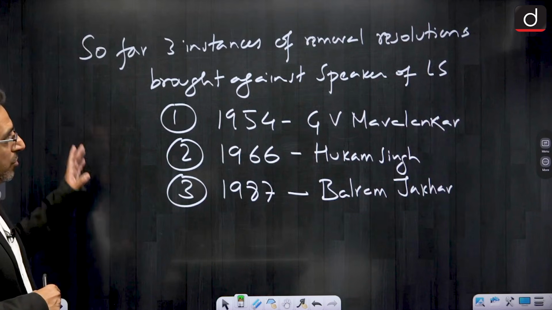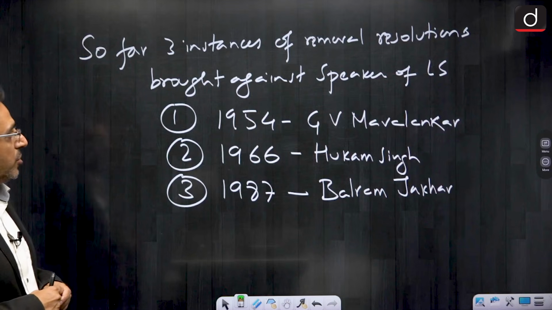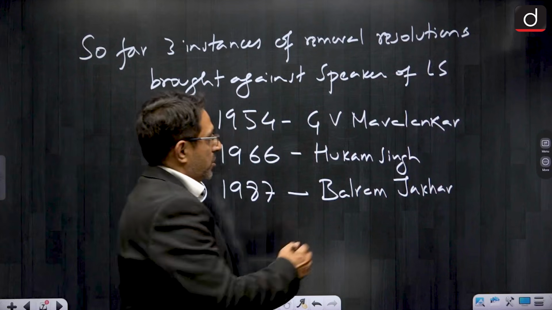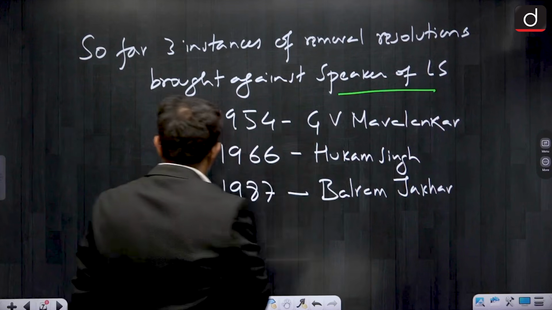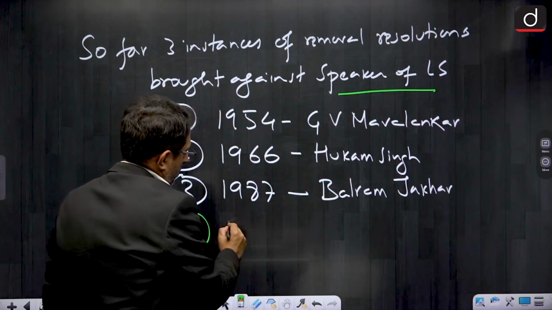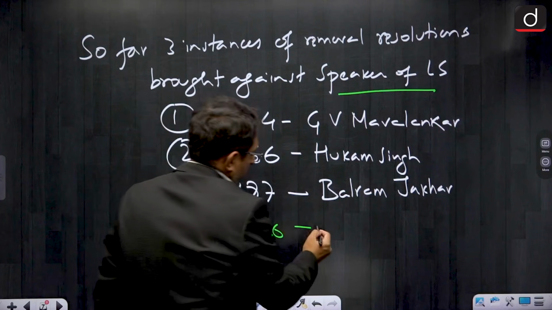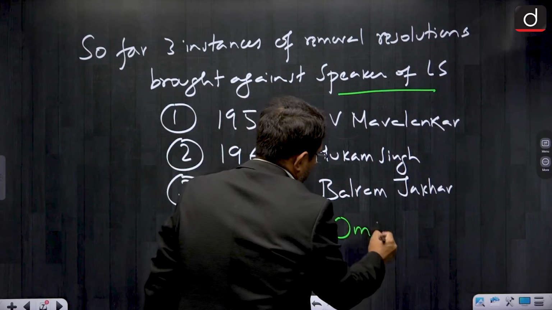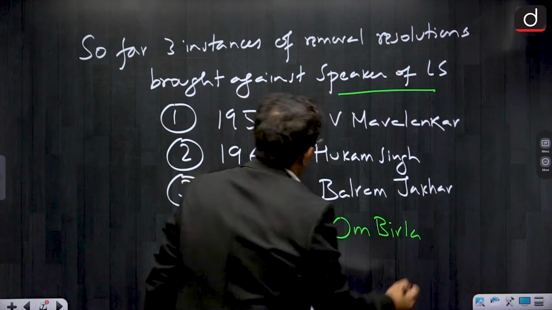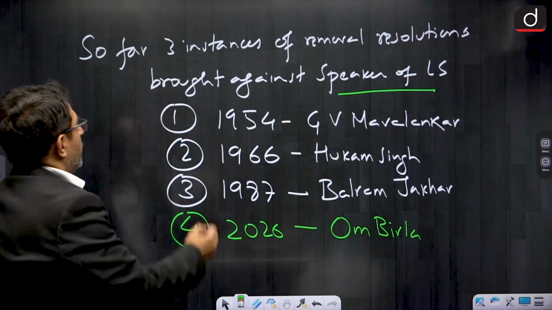So far there have been 3 cases of removal resolutions brought against the Speaker of Lok Sabha, and the 4th case was in 2026 against Shri Om Birla. So now we can say that there have been 4 instances.